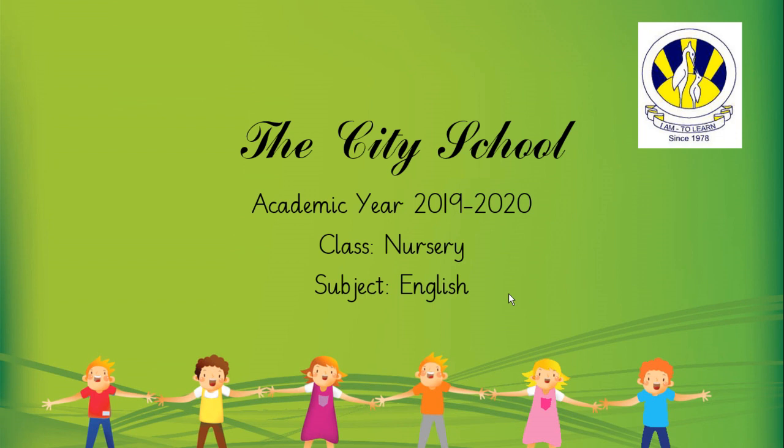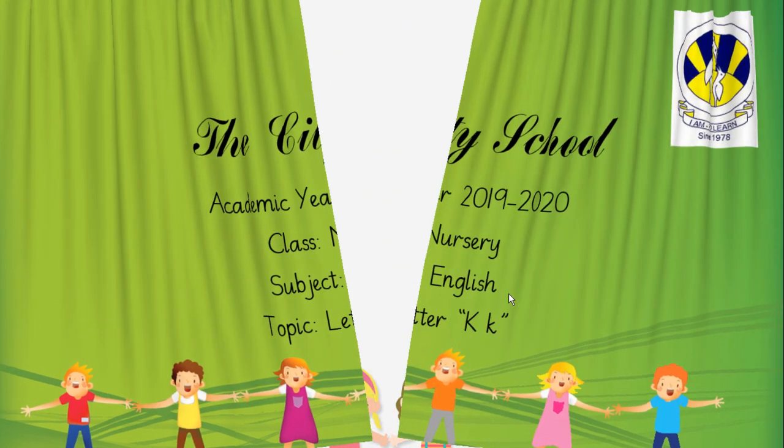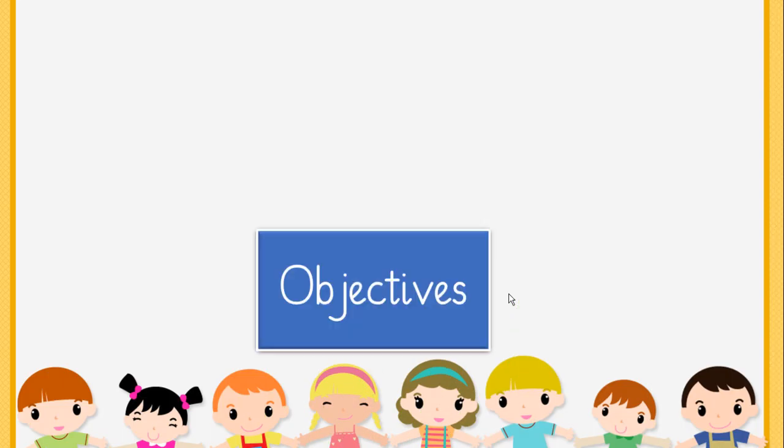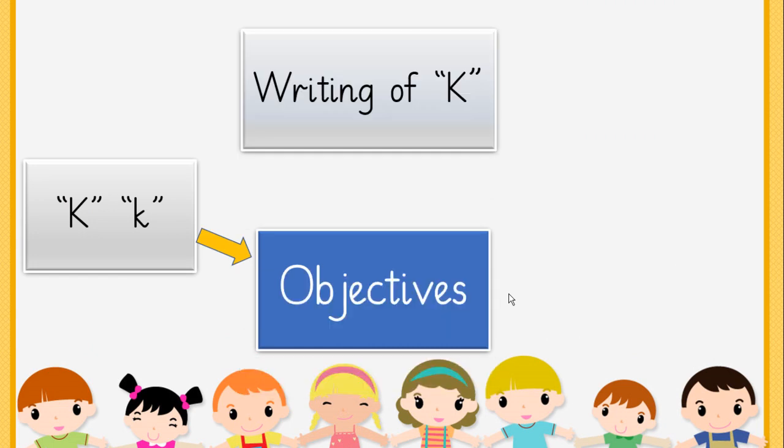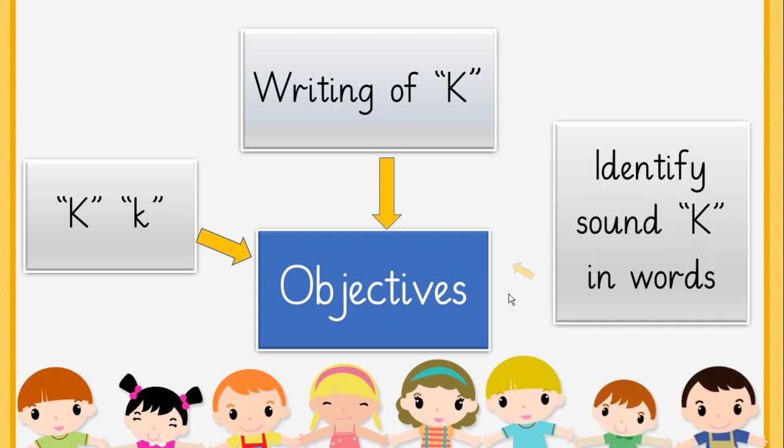We are going to learn about the letter K. Let's know the objectives. We will recognize capital and small letter K. We will write K with correct formation, and we will relate the letter K to the objects in the environment.